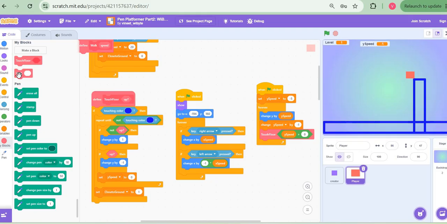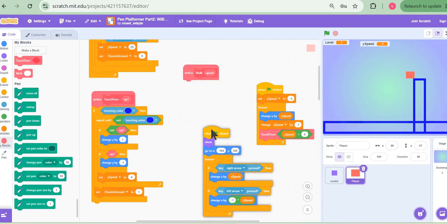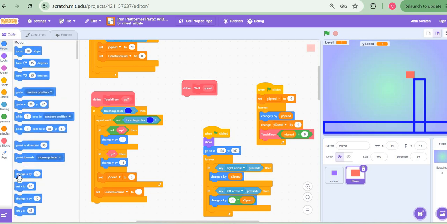Remember, creating a My Block only tells you that this block is available, but please tell Scratch what this block needs to do, right? Let's start with something very simple. I'm just going to say, okay, let me change x by speed. This is exactly what we were doing over here if you think about it.